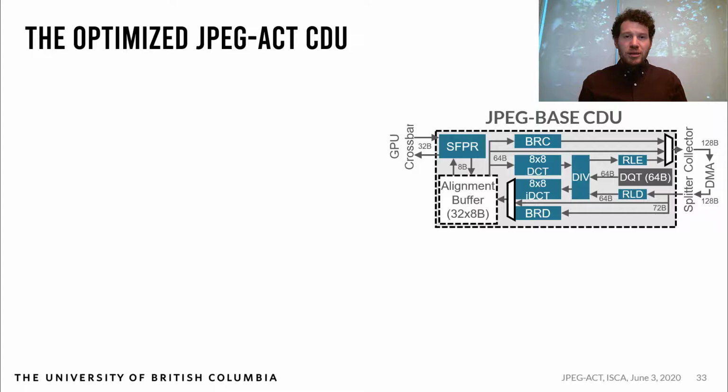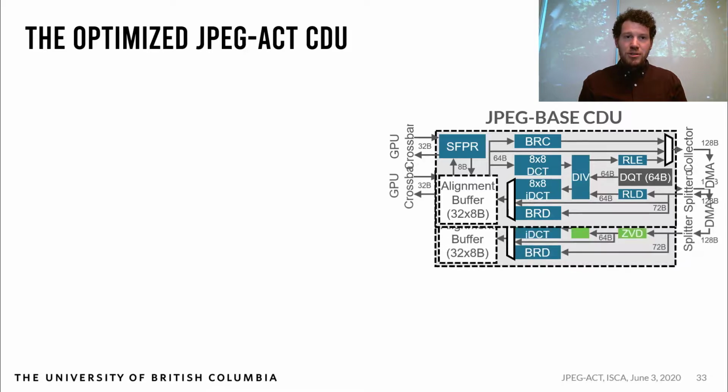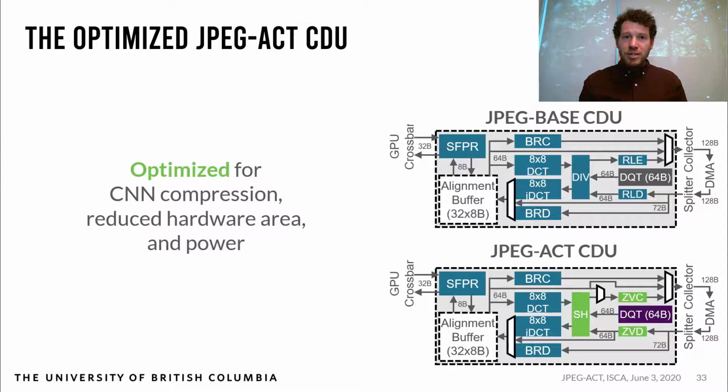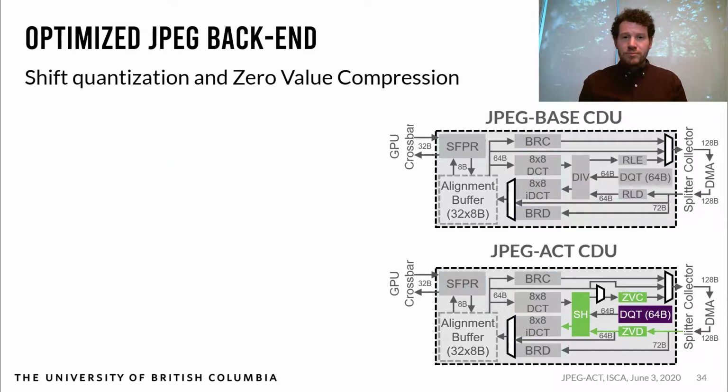So far, I've been talking about JPEG base, a naive implementation of the JPEG pipeline, but now I'll split our design into JPEG base and an optimized JPEG-ACT CDU. Optimizing the JPEG pipeline for CNNs requires changing the quantization, coding stage, and DQT values. The JPEG-ACT backend is different to allow for higher CNN compression and reduced hardware area and power. I'll get to the DQT changes in a minute, and we'll talk about the quantization and coding changes first.